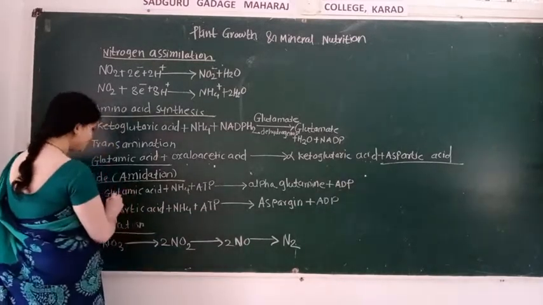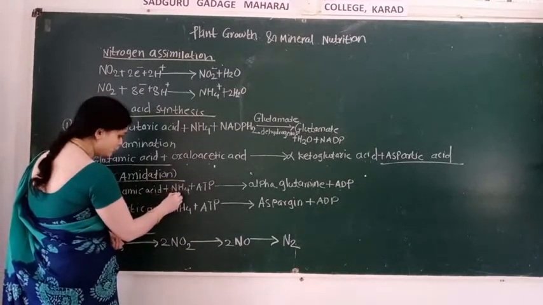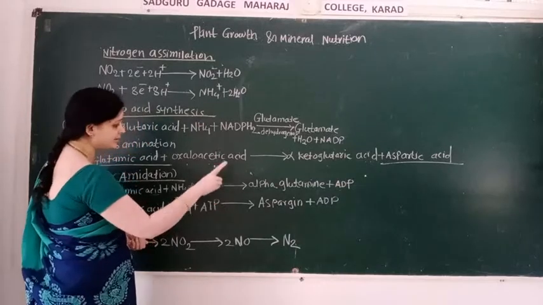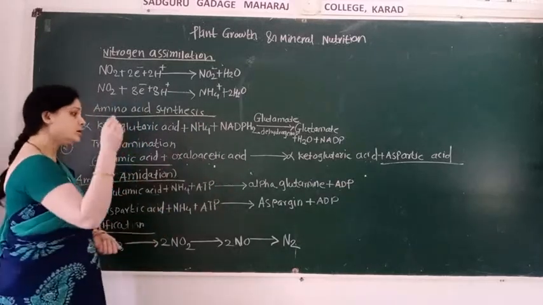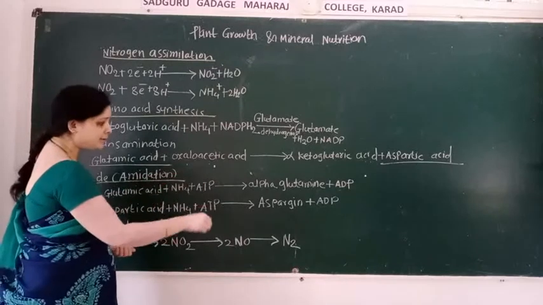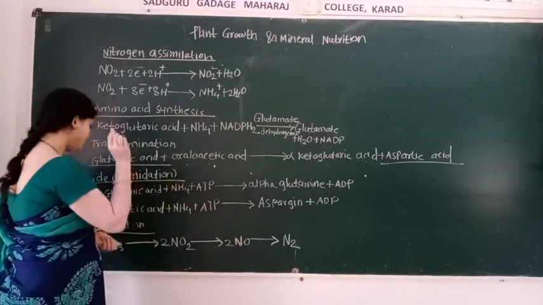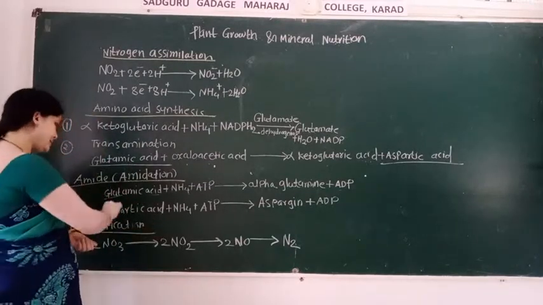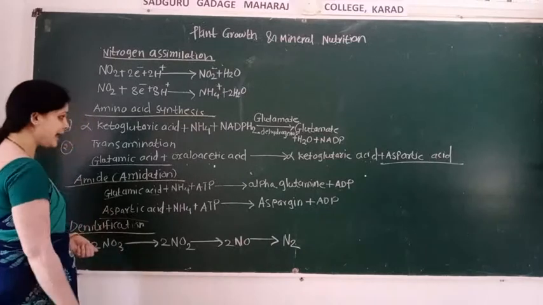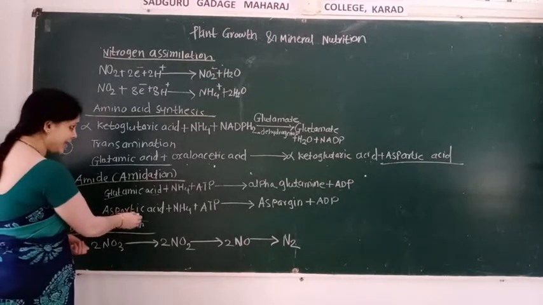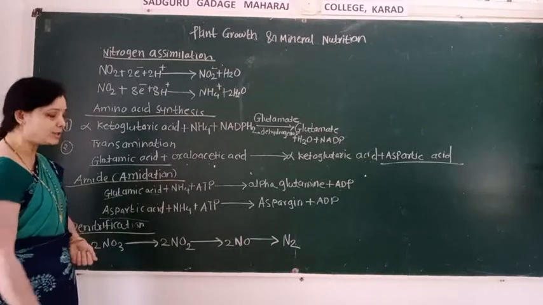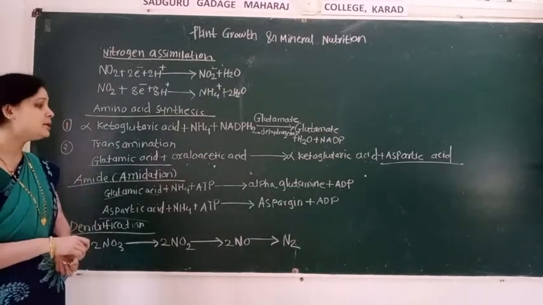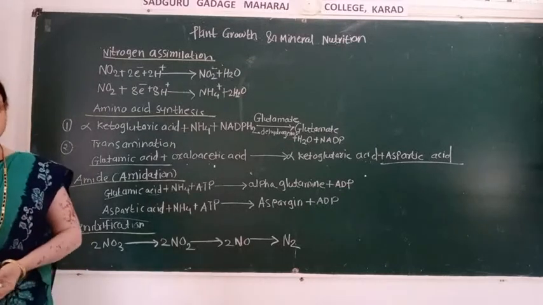That is glutamic acid combined with ammonia plus ATP molecule, and then there is the formation of glutamine plus ADP. Similarly, aspartic acid combines with ammonia and ATP to form asparagine and ADP.